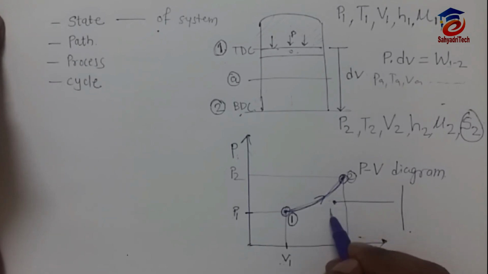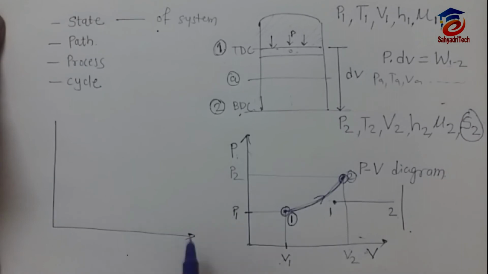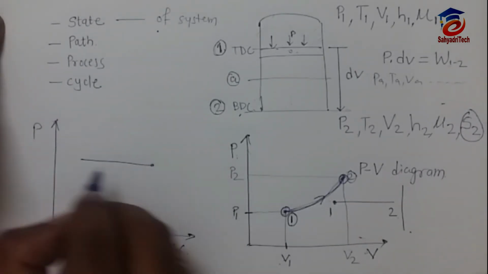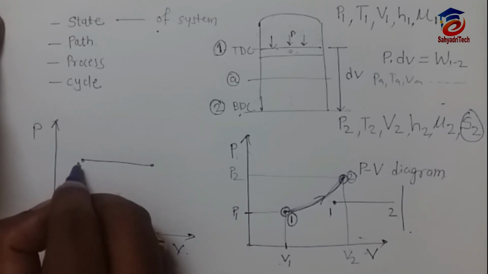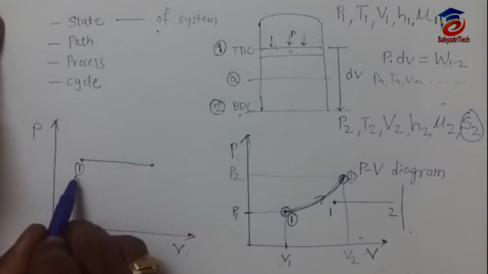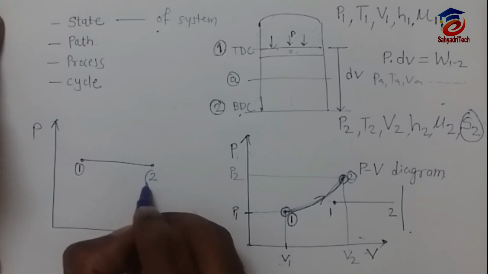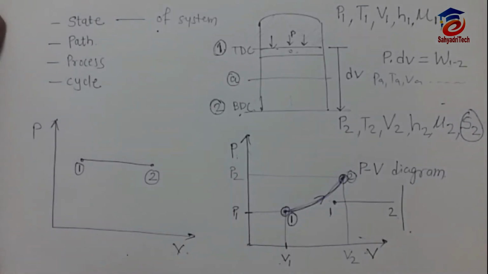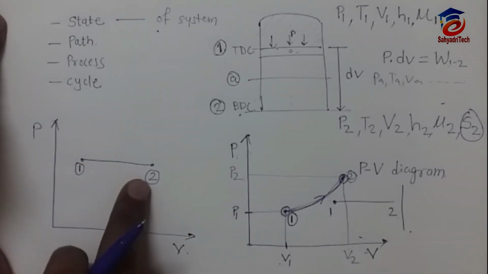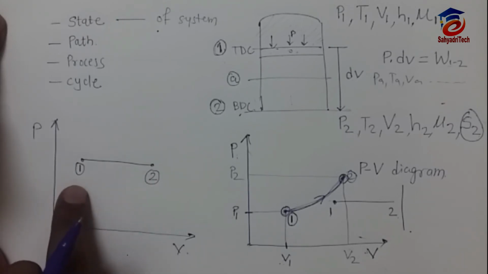Here, process 1 2, I will show you. See, this is the path. I have defined the system by state 1, and I define the system by state 2. Now if I don't know its nature, we can simply say path 1 2.